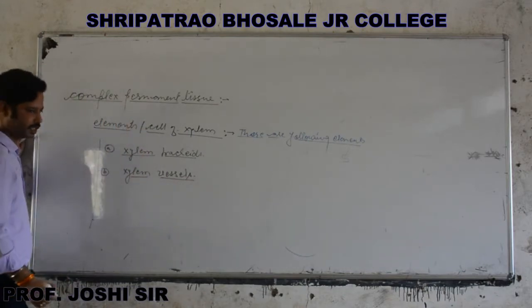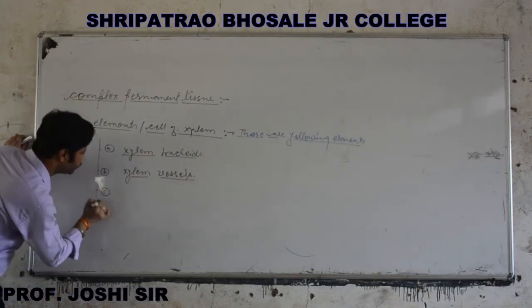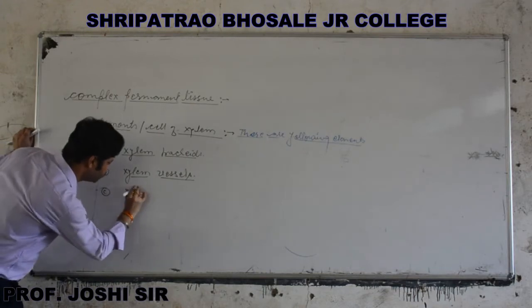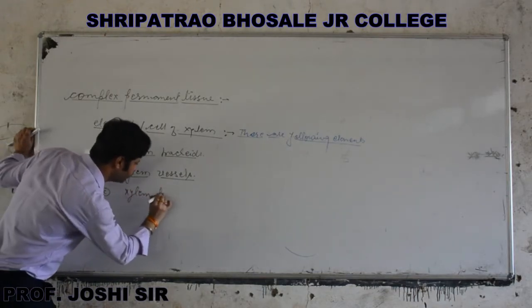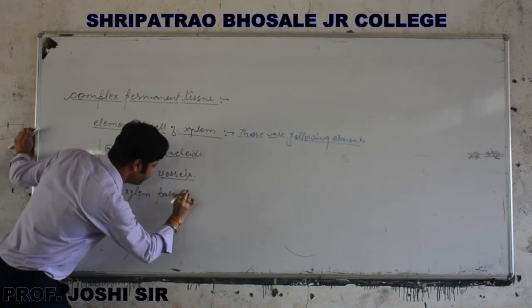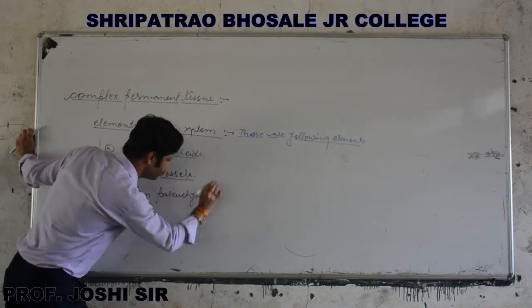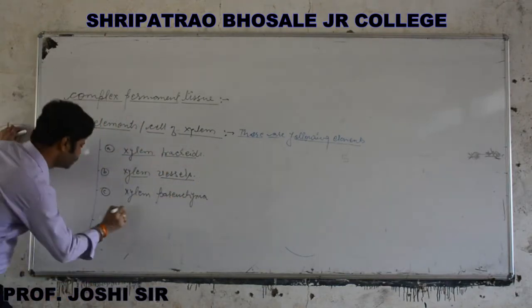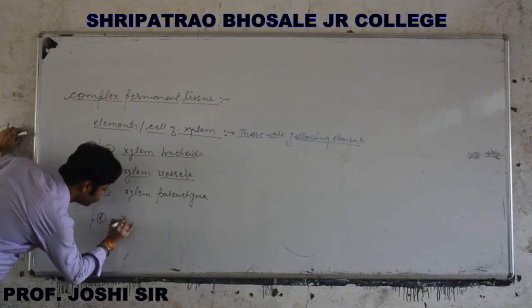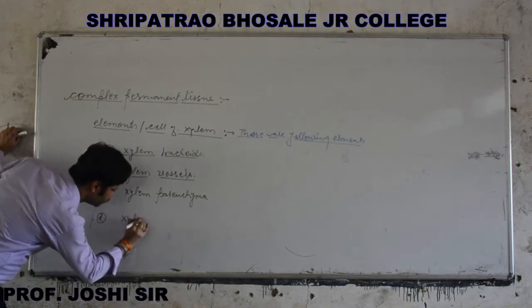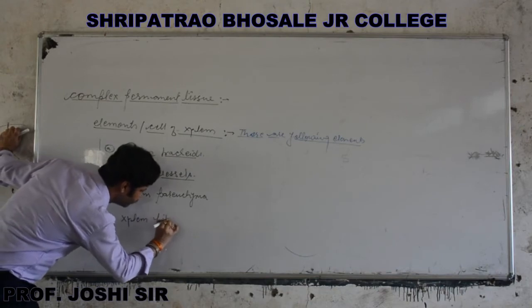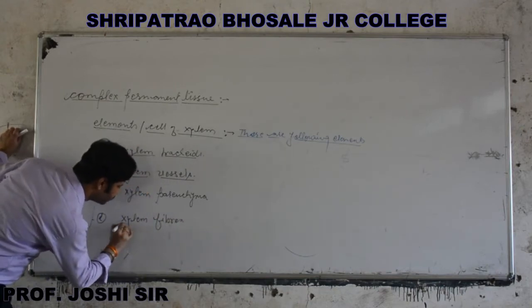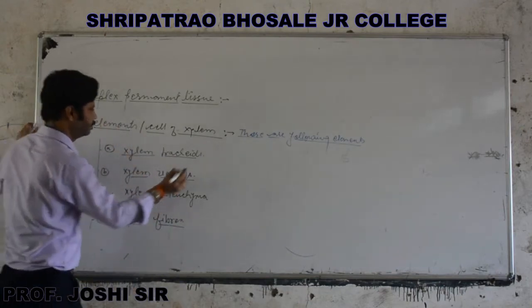Third one is xylem parenchyma, and the last one is xylem fibers. Okay,